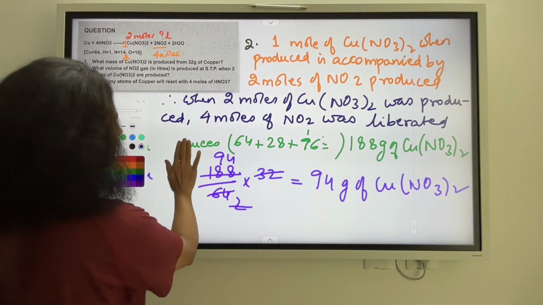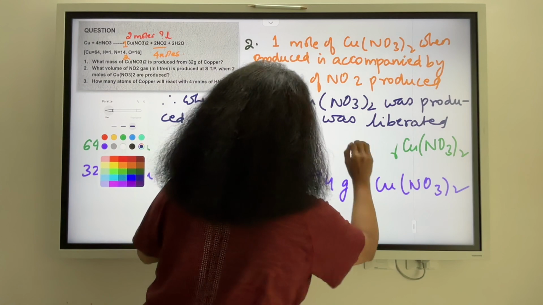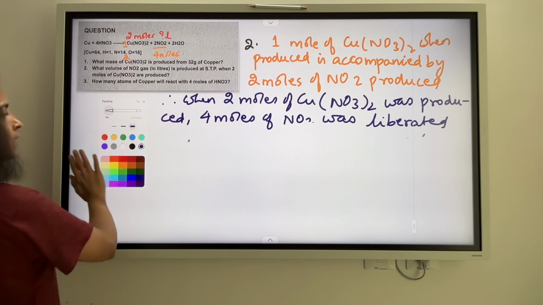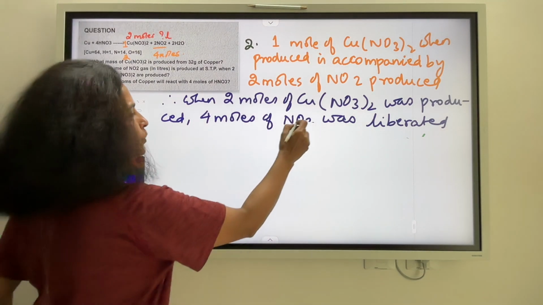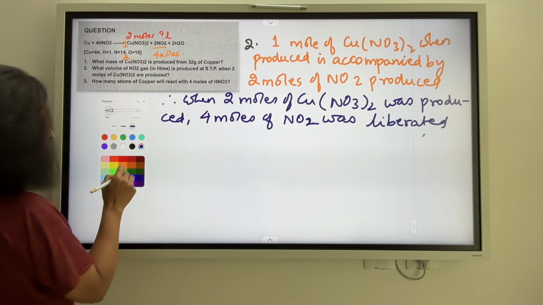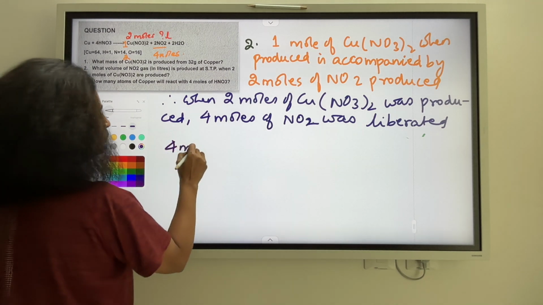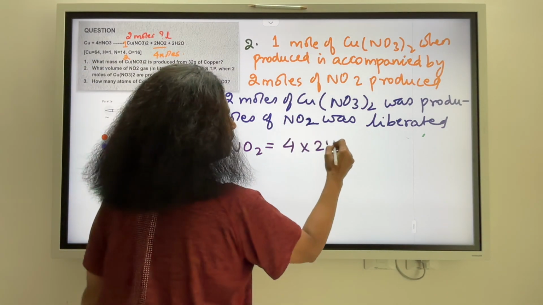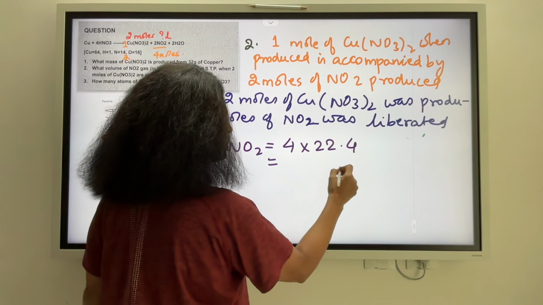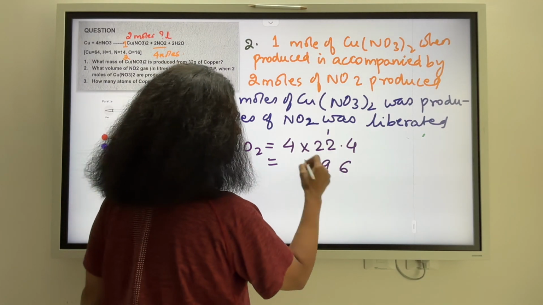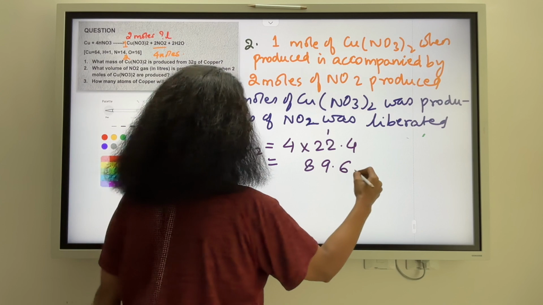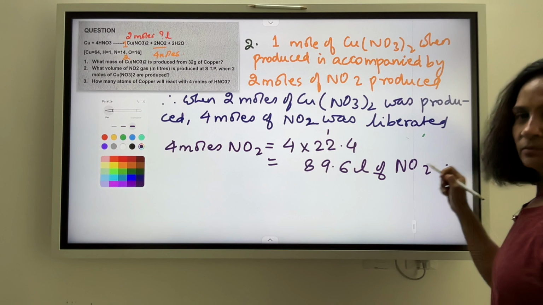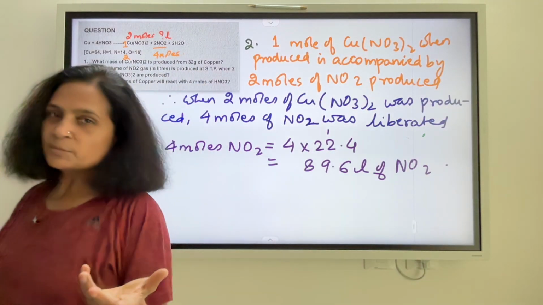Right? I'll erase this. So what would happen to that? That means I have to find the volume for 4 moles of NO2. So what is 4 moles of NO2? 4 moles of NO2 is equal to 4 into 22.4 liters, which is 4 4s are 16, carry 1, 4 2s are 8 and 1 is 9, so 89.6 liters of NO2. That's it. Right? It only took that much time to write.